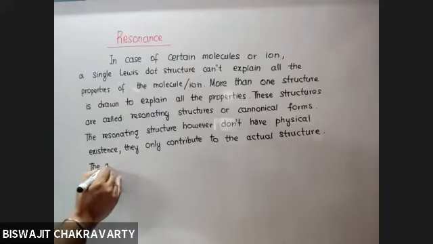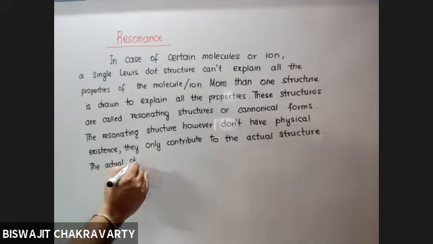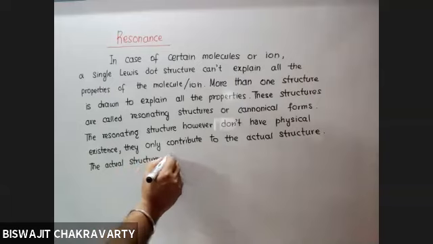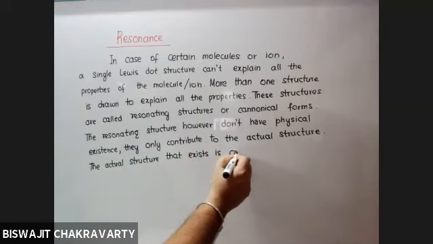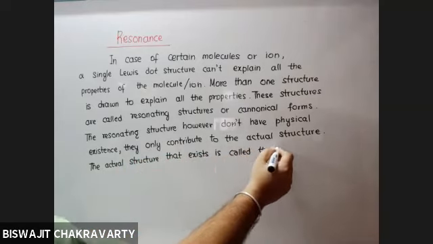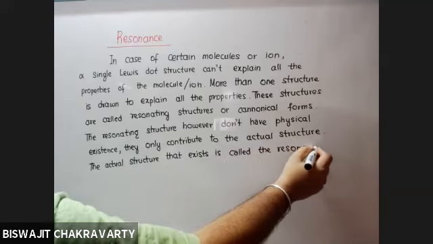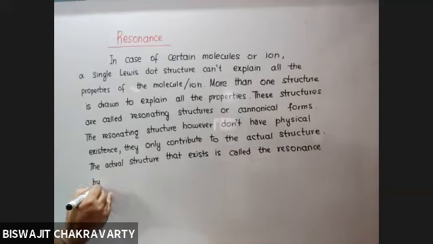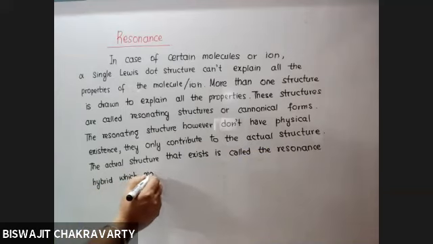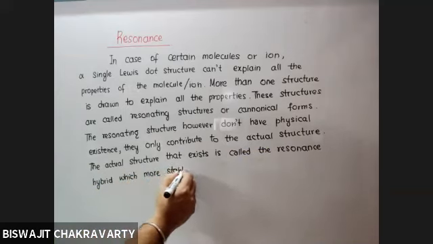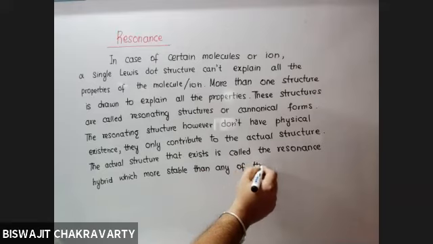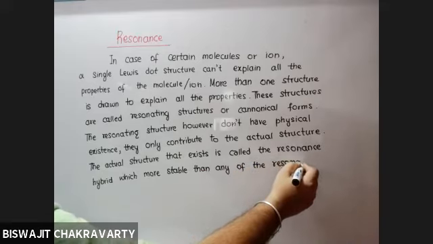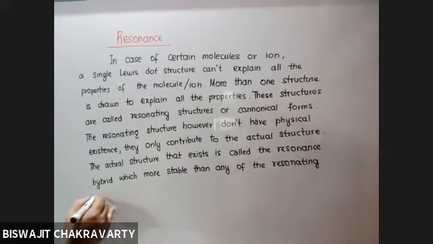The actual structure that exists is called the resonance hybrid, which is more stable than any of the resonating structures.